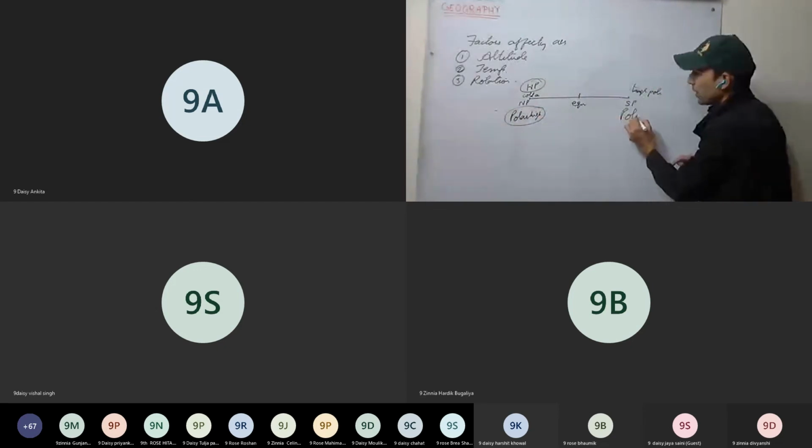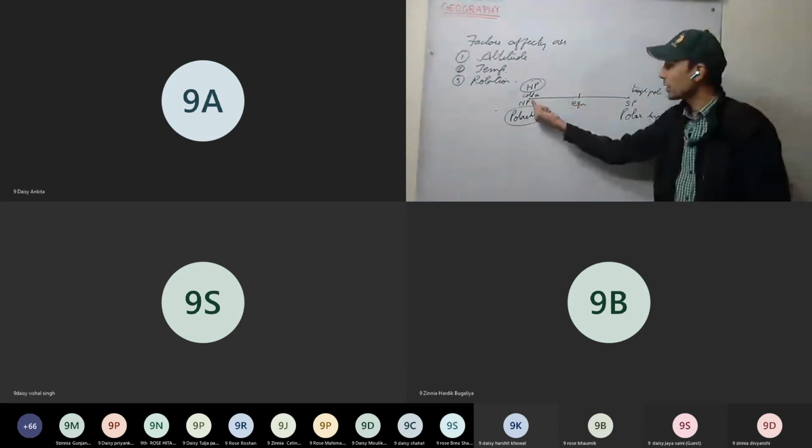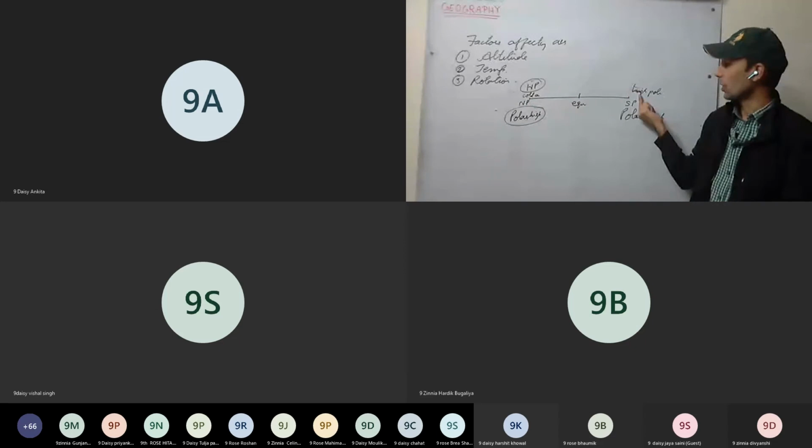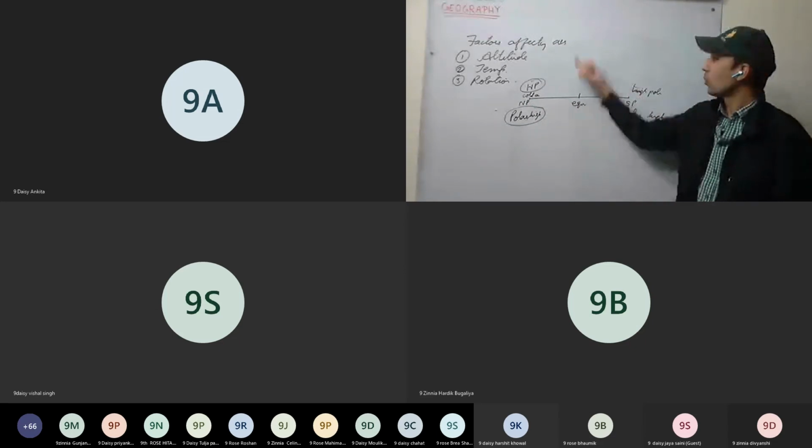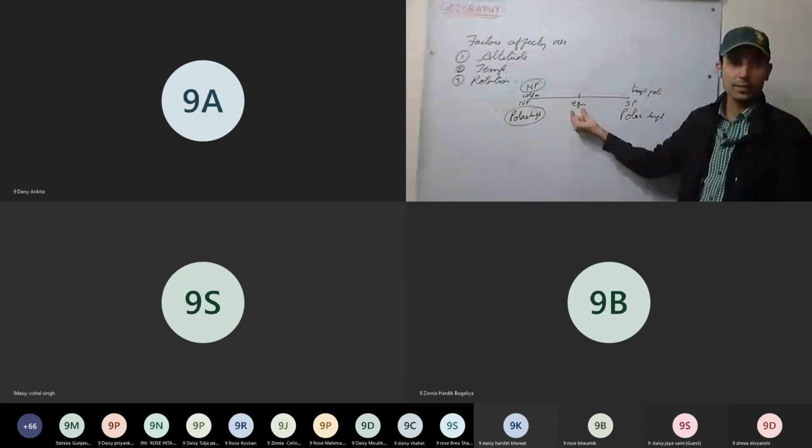Here is the North polar high, and this is the South polar high. It means high pressure is there on the North Pole and the South Pole. But what happens on the equator? Most of the heat is concentrated on the equator.